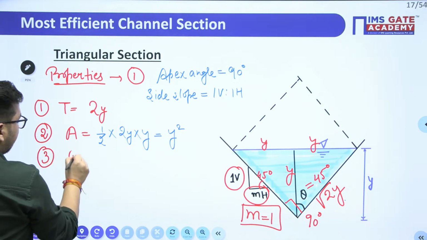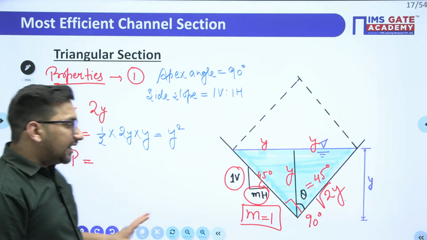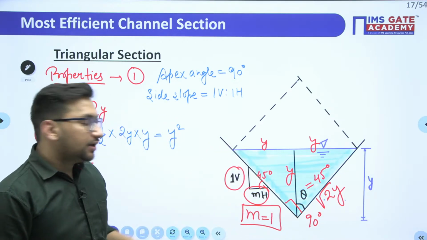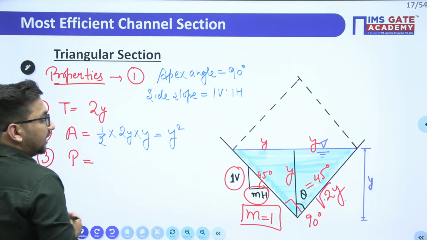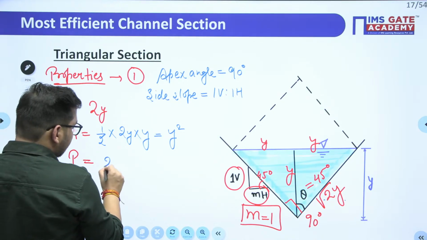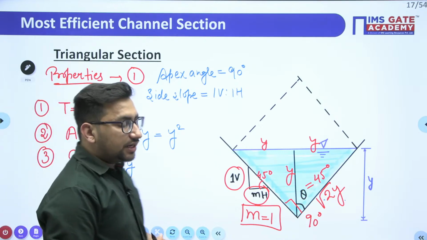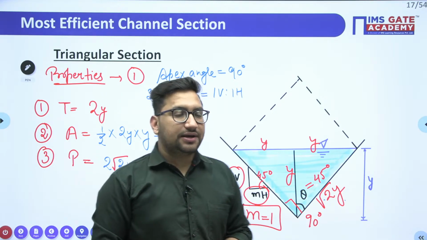Next hydraulic property, that is wetted parameter. Directly we can say this dimension is root 2y, so it is going to be root 2y plus root 2y, that is 2 root 2y. I hope it is clear.